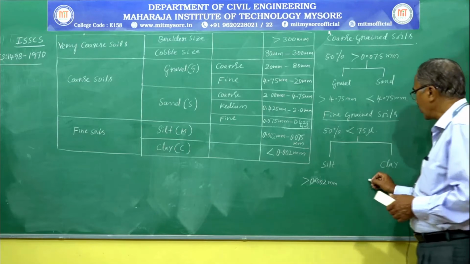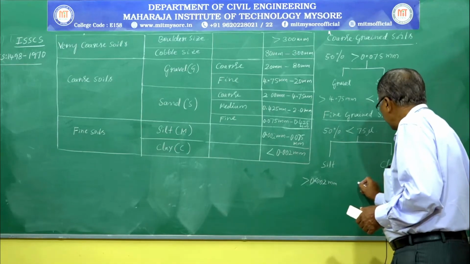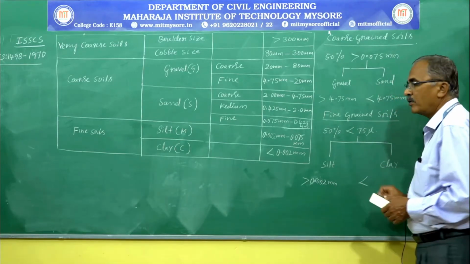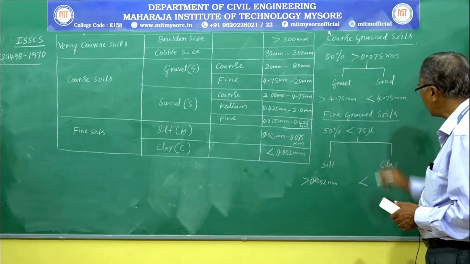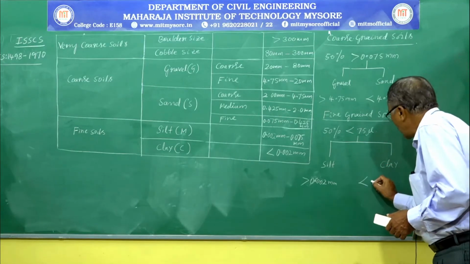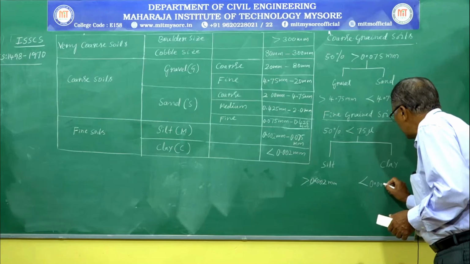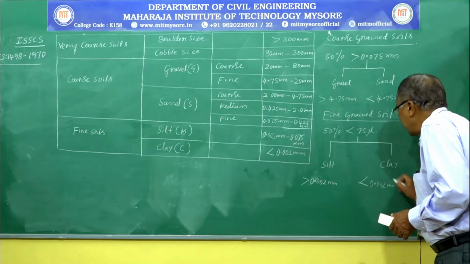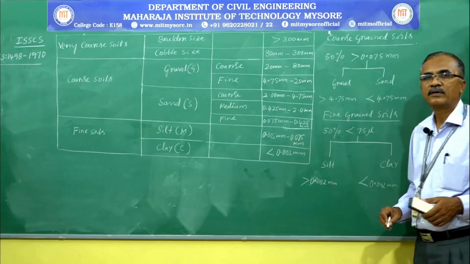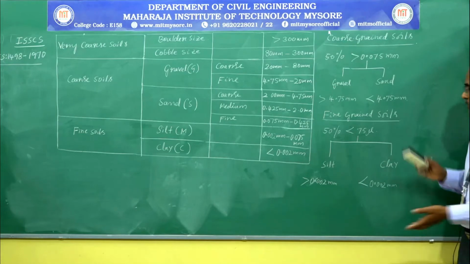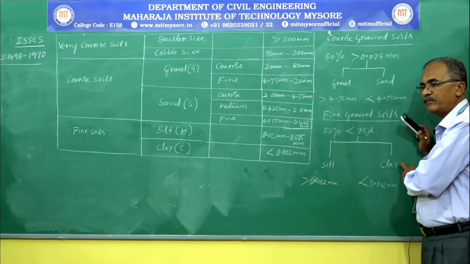If more than 50% of this fine soil is smaller than 0.002 millimeter, then it is called clay soil. This is based on particle size.